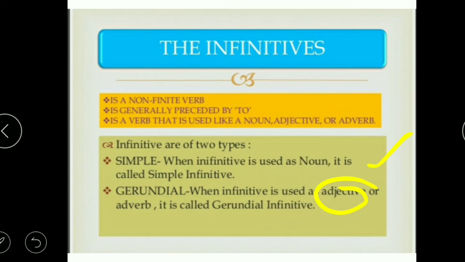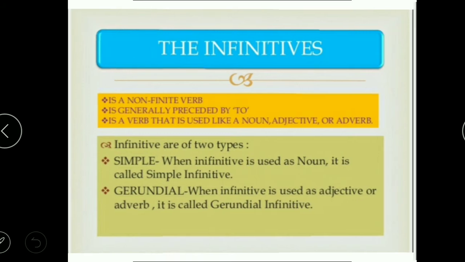Hope this much is clear. Repeating again, when we use them as a noun, they are simple infinitives, and when you are using them as an adjective and as an adverb, they are called gerundial infinitives. Fine. So this is about the different kinds of infinitives, simple and gerundial.